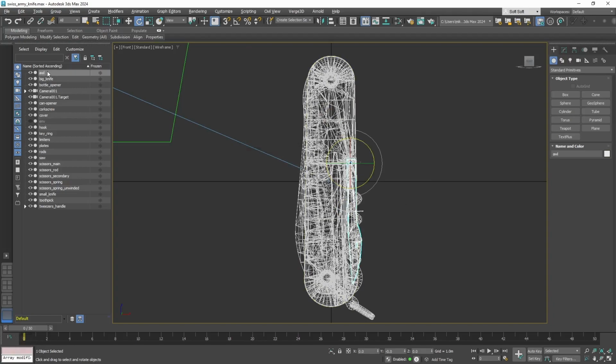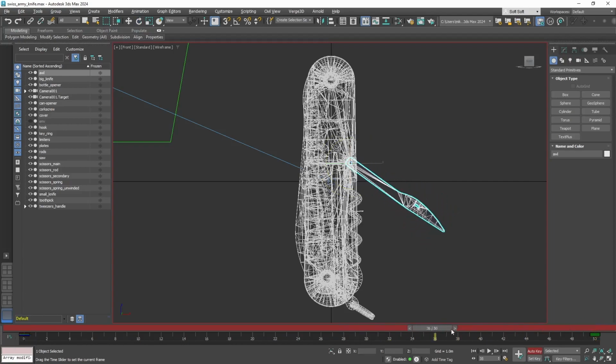So the first instrument to animate will be awl. I have enabled the auto key, but the first frames I will set up manually by pressing this button here or by pressing K on a keyboard. Okay, let's set the first key, then go to 50th frame and then just rotate our instrument. And thanks to auto key, the keyframe will be automatically set.